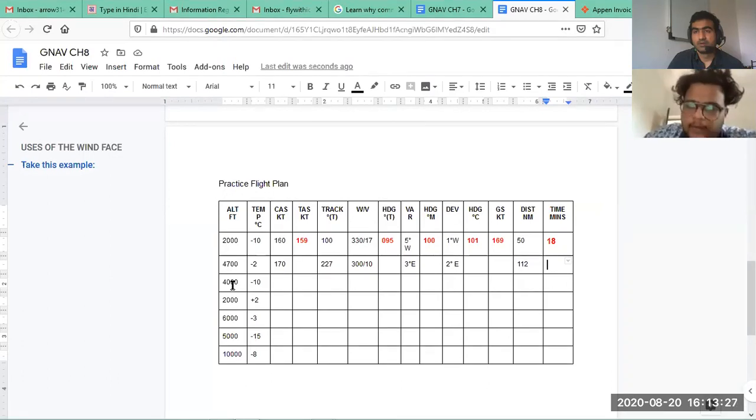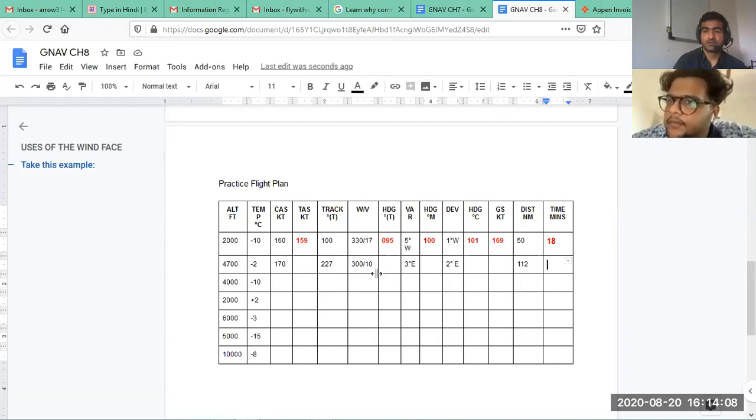4700 and temperature is... I'm sorry, TAS is... My CAS is 170. My track is 227. Wind vector is 317... 310. Variation is 310. Careful. Deviation is 2 degrees east. 2 degrees east, it's okay.